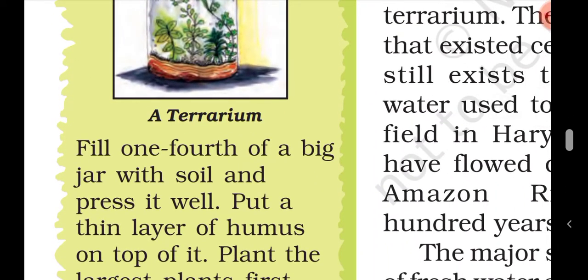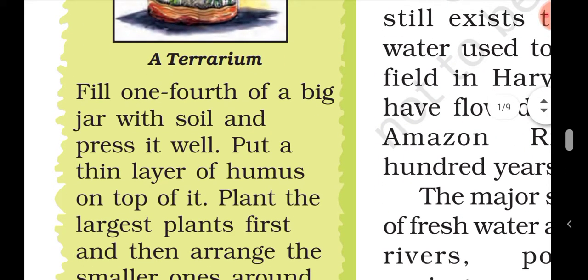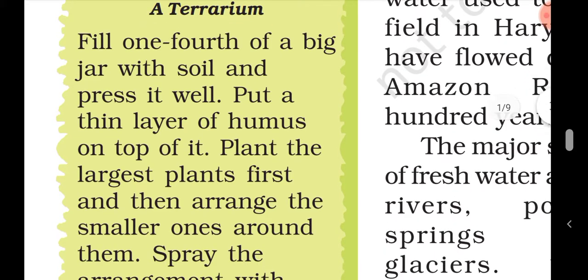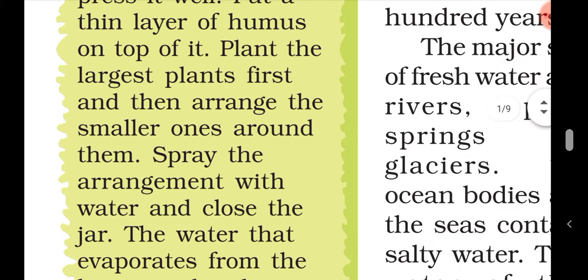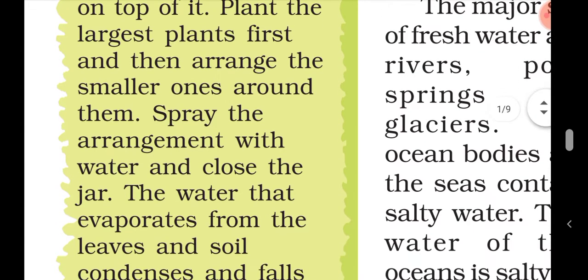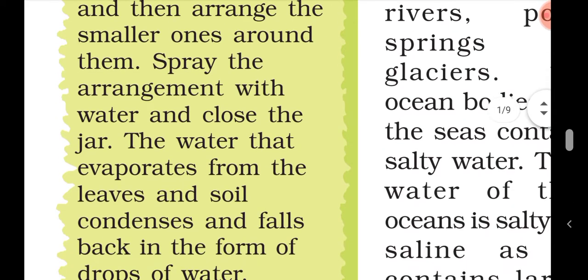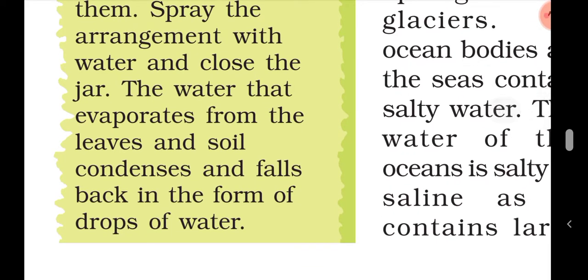Fill 1/4 of a big jar with soil and press it well. Put a thin layer of humus on top of it. Plant the largest plants first and then arrange the smaller ones around them. Spray the arrangement with water and close the jar. The water that evaporates from the leaves and soil condenses and falls back in the form of drops of water. I will again show you some pictures.